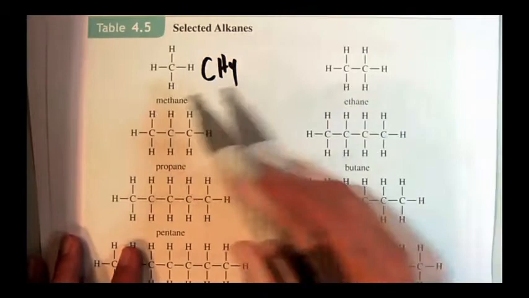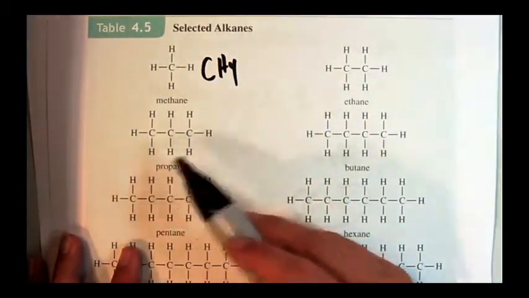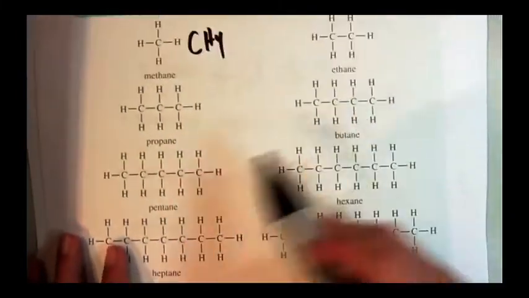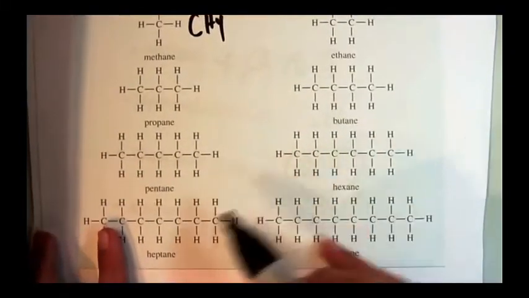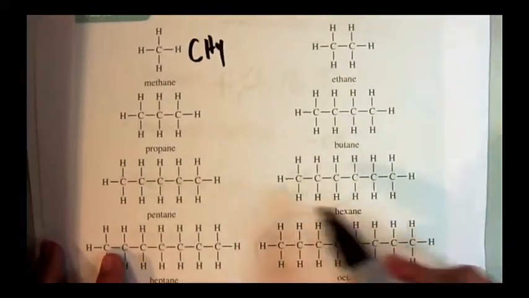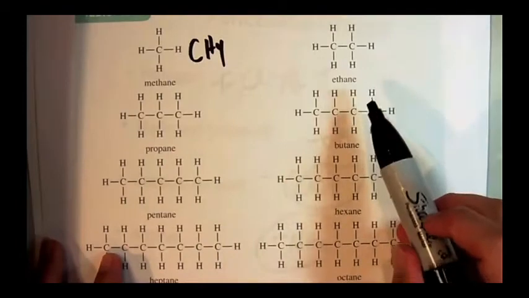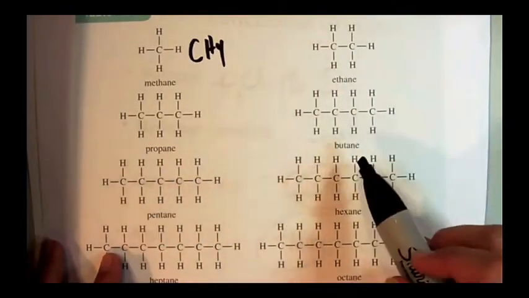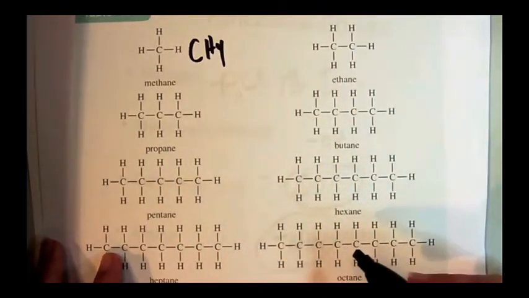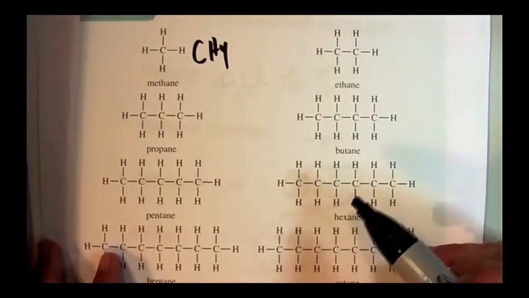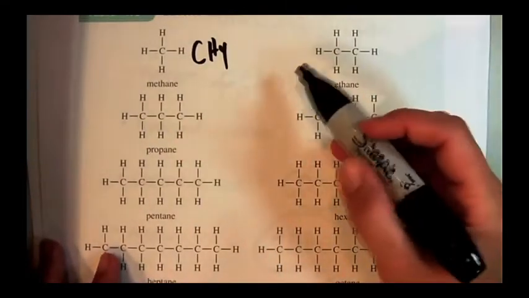Okay, methane, ethane, propane, butane, pentane, hexane, heptane, and octane. The difference between all of these is just the number of carbons: 2, 3, 4, 5, 6, 7, 8. Octane, 8. The other thing that's important for you to recognize is that every carbon is saturated.